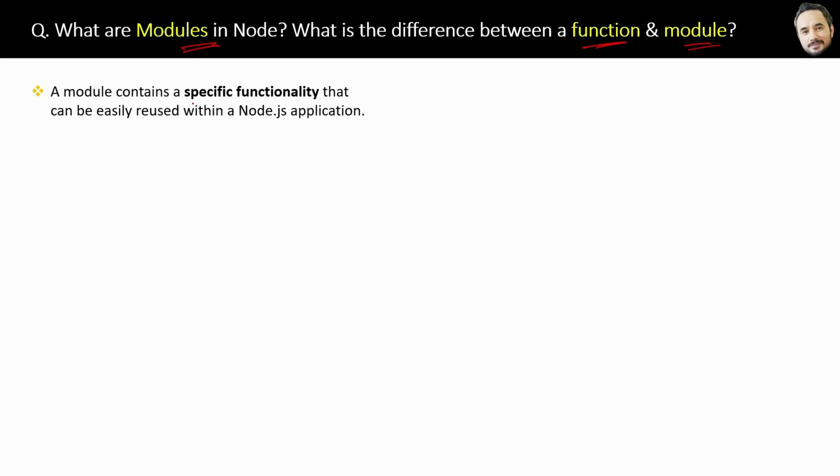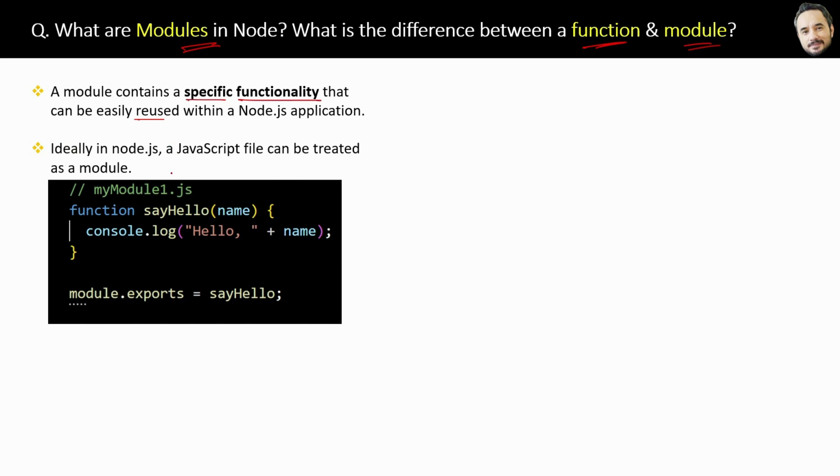A module contains a specific functionality that can be easily reused within a Node.js application. Second point: ideally in Node, one JavaScript file can be treated as a single module. So here, this mymodule1.js is one module which contains this sayHello function.